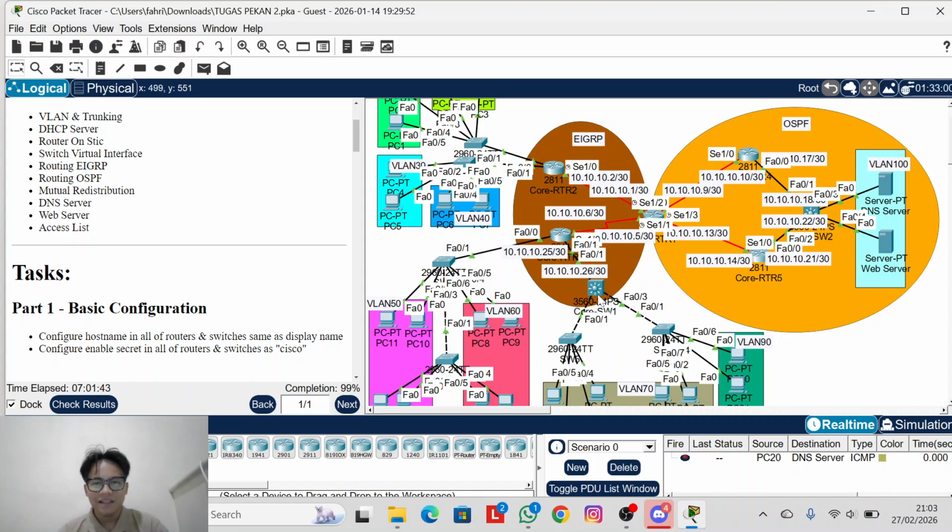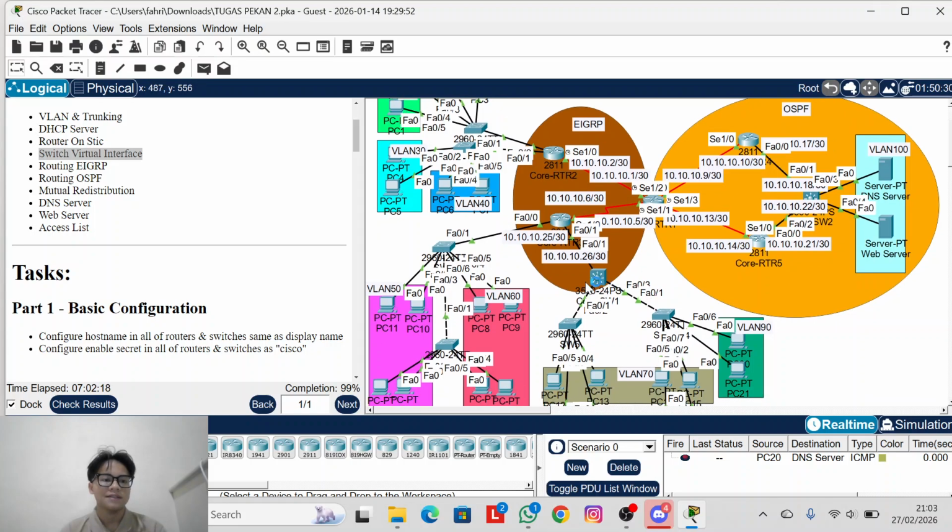For MLS, I do a configuration of switch virtual interface, because it can do routing. It doesn't need a router to hand out an IP. So a switch cannot give an IP, but an MLS can do it because it has layer 3, just like that.